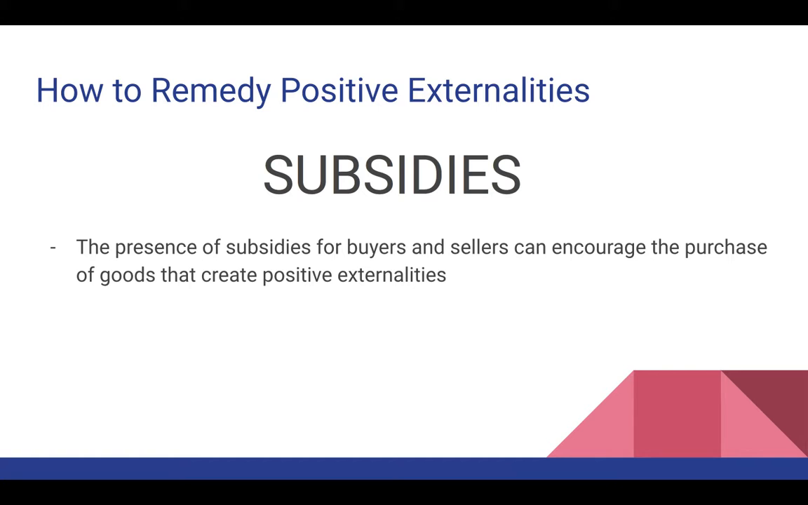So how do you remedy that? How do you remedy positive externalities? A lot of times a purchaser won't purchase a good because it won't benefit them as much as it would benefit society. So they would not be inclined to purchase the good. Well, the government can implement something called a subsidy. The presence of subsidies for buyers and sellers can encourage the purchase of goods that create positive externalities.